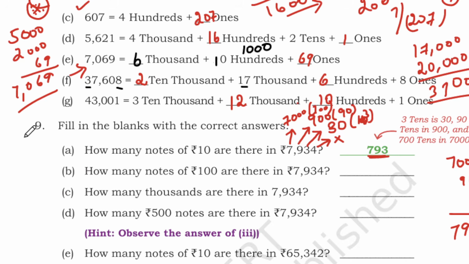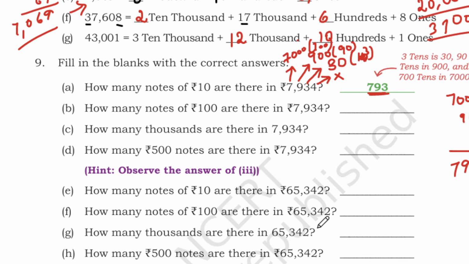Okay, sorry, I'll put 3 notes. Okay, so I'll show you one more example. How many notes of 10 are needed to make 5,210? Here this is ones place, I'm going to remove. So in tens place, for 10 rupees 1 note is needed, and for 200 you need 20 notes, and for thousands place 5,000 you need 500 notes. So 500 plus 20 plus 1 is 521 notes needed. Okay, this is an example sum for you.